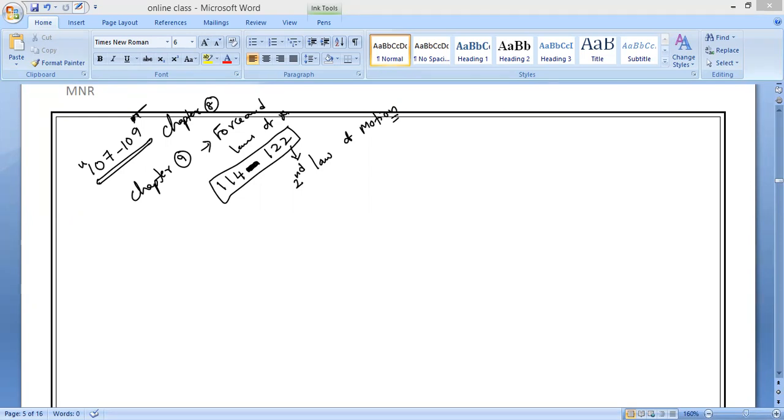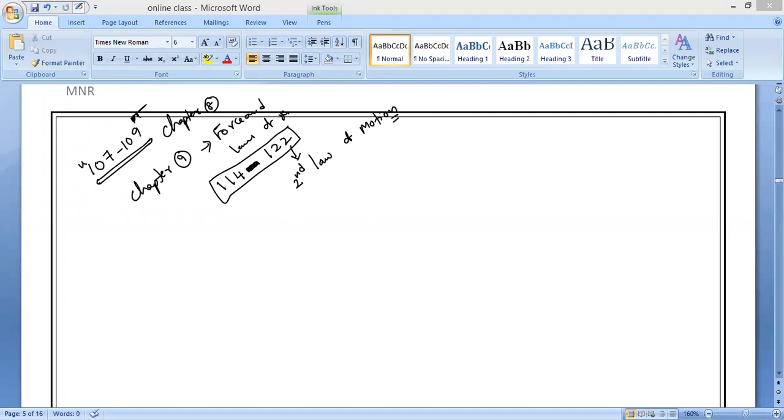Now if you want to study the properties of solution, you need to know how to study the properties of solution. Yes or no? If you want to understand the properties of solution, you must know how to study the properties. Is it yes or no?